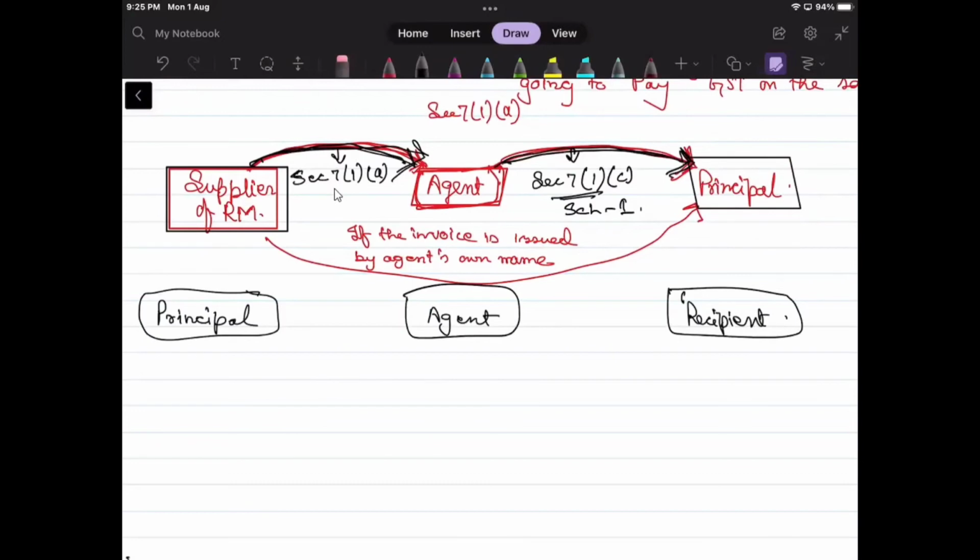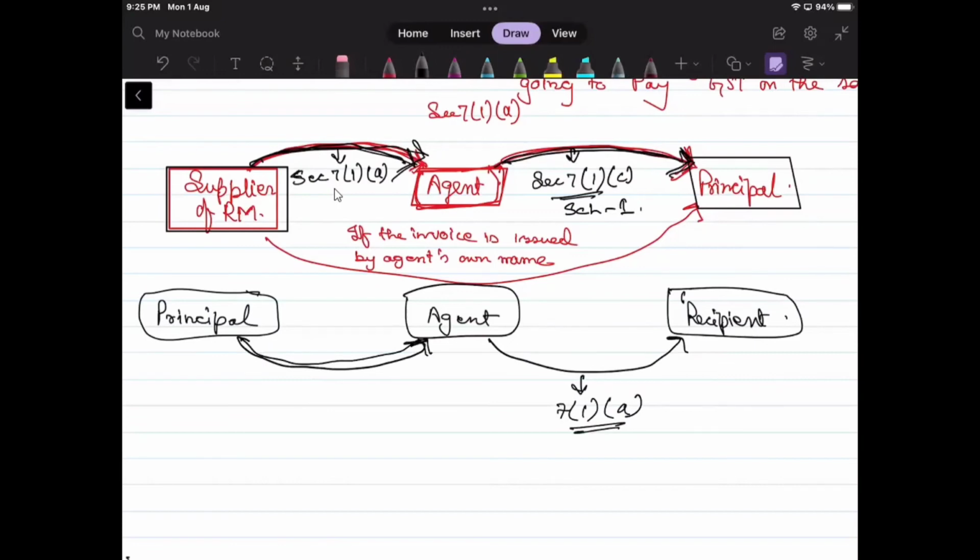So if the principal supplies to the agent and the agent further supplies it to the recipient or the customer, how to understand? This will definitely be a supply under section 7(1)(a), because he will charge consideration. It is in the course or furtherance of the business. The point that remains is whether the principal to agent supply will be considered a supply or not.